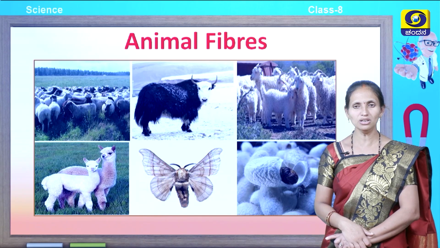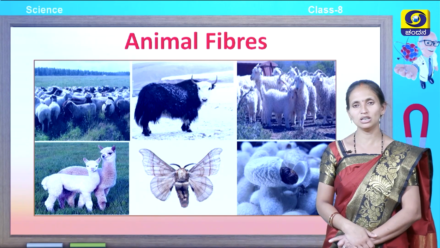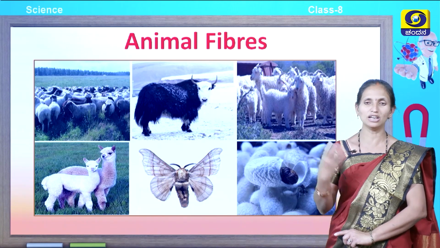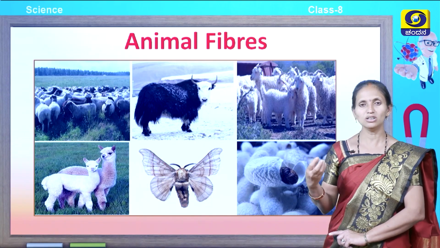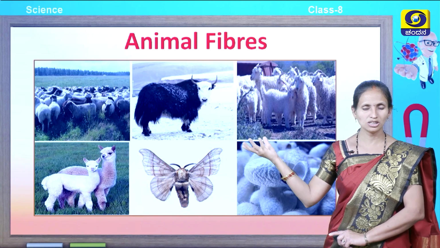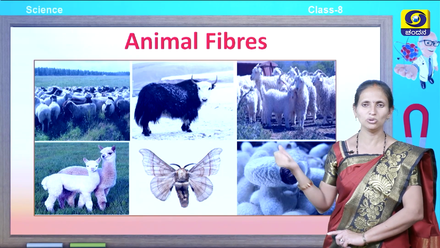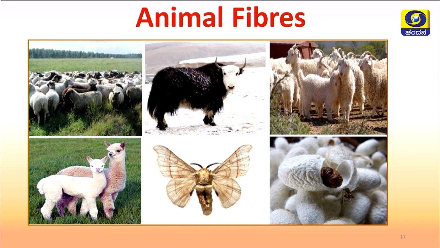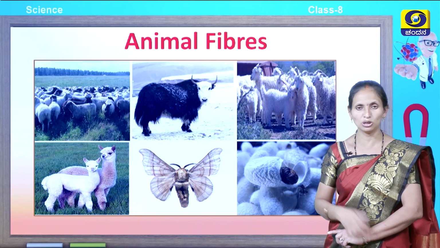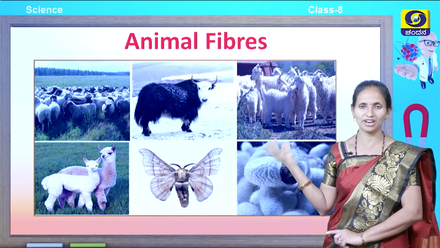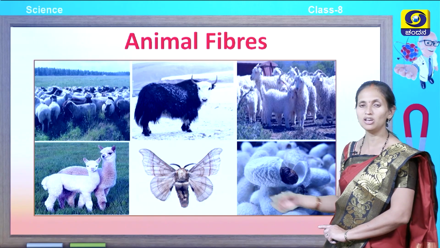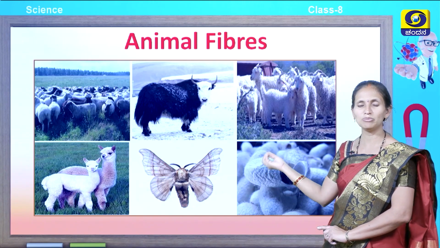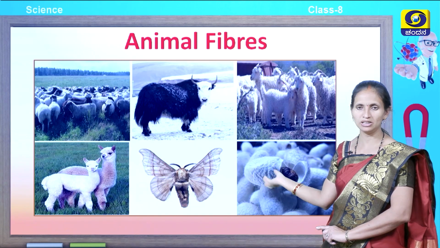Now talking about the animal fibers. The natural source for animal fibers are animals. When you look at a sheep, what do you see? You can see a large amount of woolly structure. This sheep wool is very important for making woolen clothes. You can see a yak; the fur of the yak is also very important in making clothes. You can see silk, which is made from a protein in the form of a cocoon.